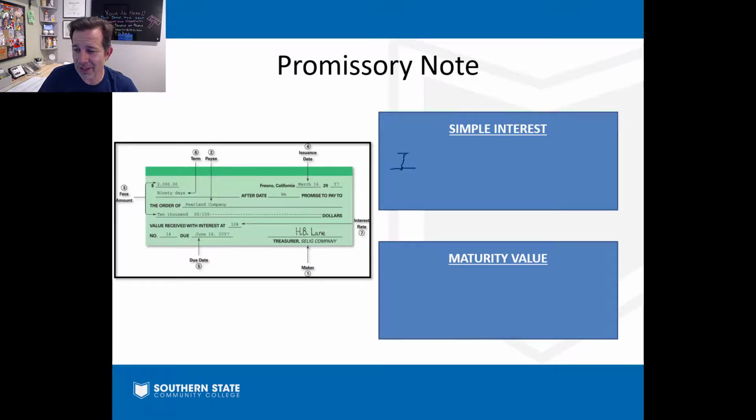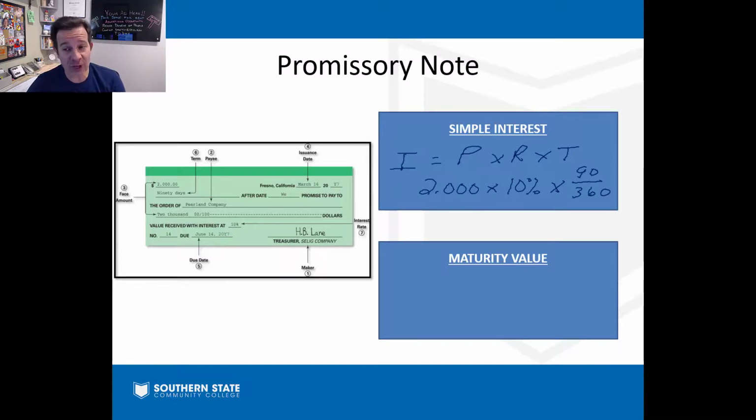Because we're going to go ahead and do a little math here. P times R times T. Principal is $2,000. Face value. The rate is 10%. And the time is going to be 90 over 360. Again, our book is always assuming a 360-day year.